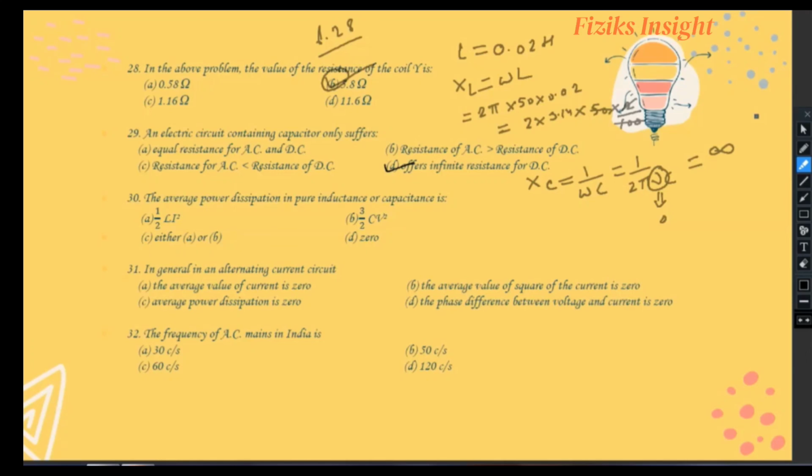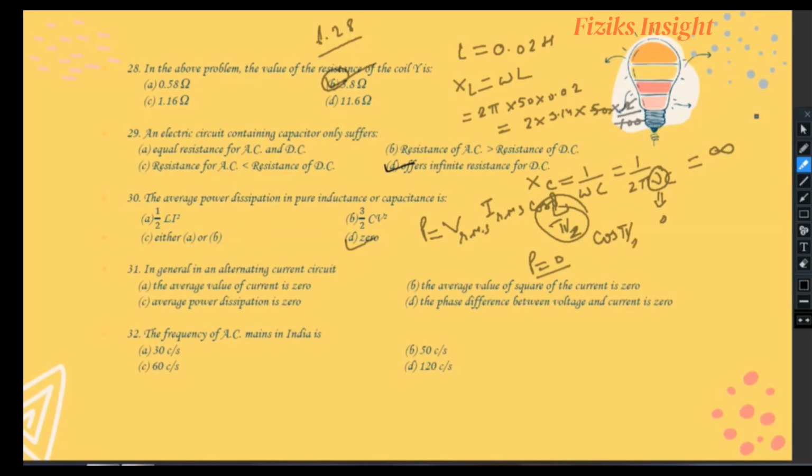In the next question, the average power dissipation in the pure inductor or capacitor is. See, the power dissipation has formula V root mean square, I root mean square cos phi, and phi is the phase difference between V and I. In case of inductor and capacitance, phi is pi by 2, thus cos phi is 0, hence power in both the cases is 0. So D option is correct.